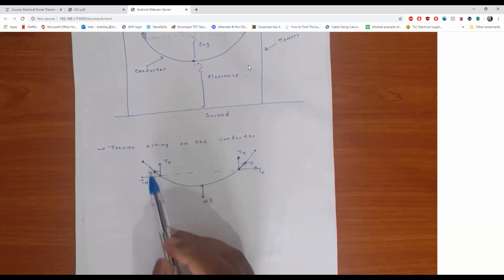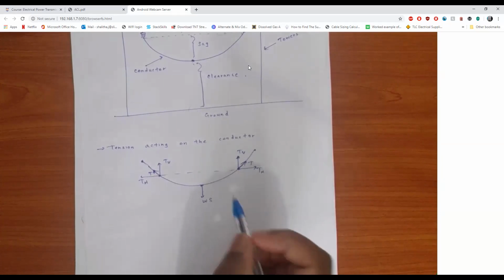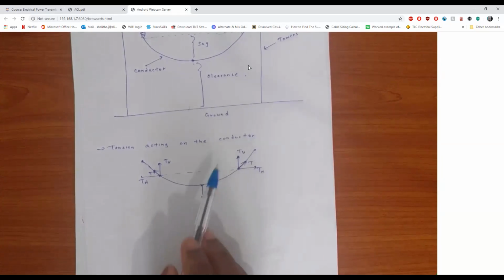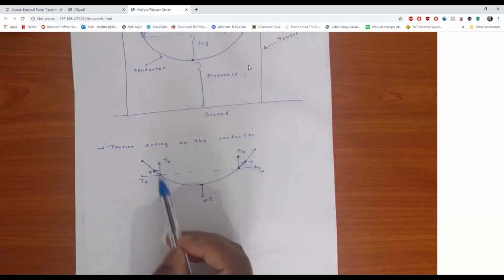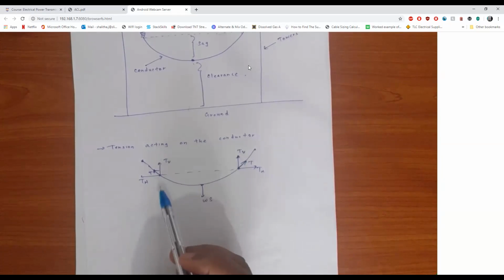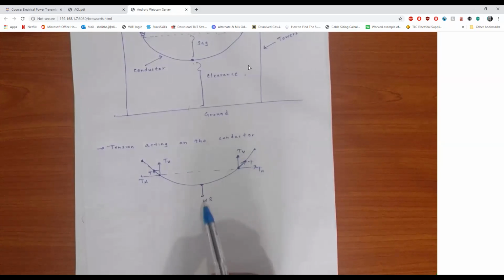Again, coming back to tension, we have two components of tension acting on the line. The vertical tension components are upward, so those are compensated by the weight.